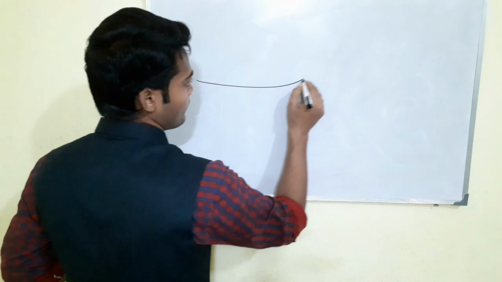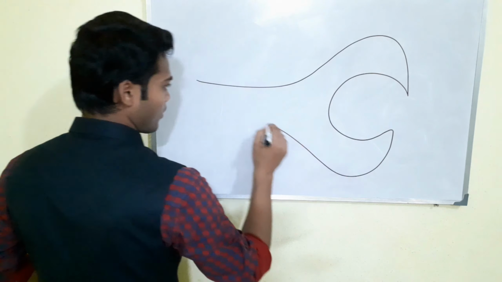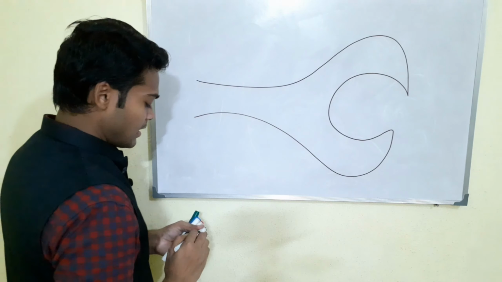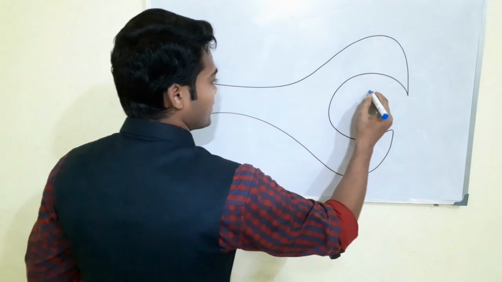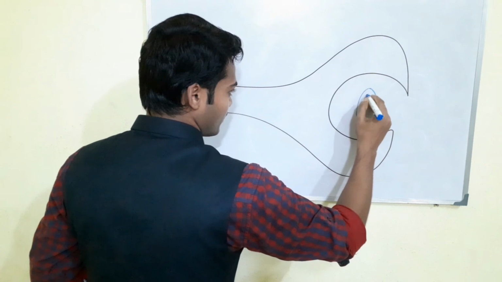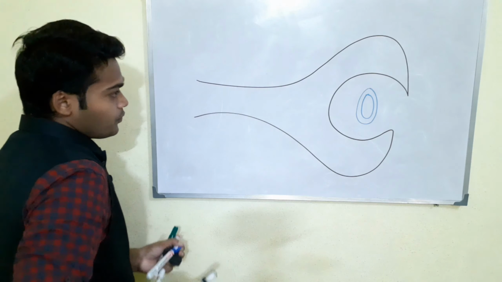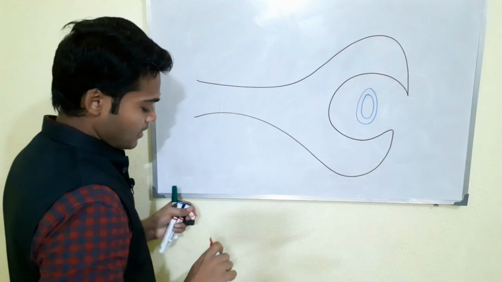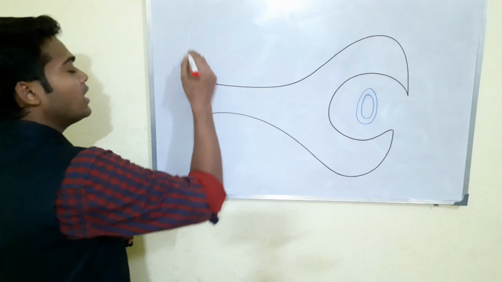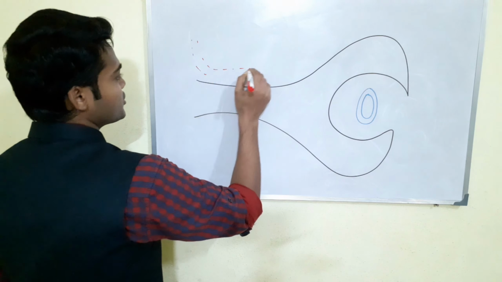Just assume, right, the lens placode has already invaginated inside the eye, right? This is a lens. Now the mesenchyma comes and covers the whole layer of it. Now you may ask me here, what is the mesenchyma?